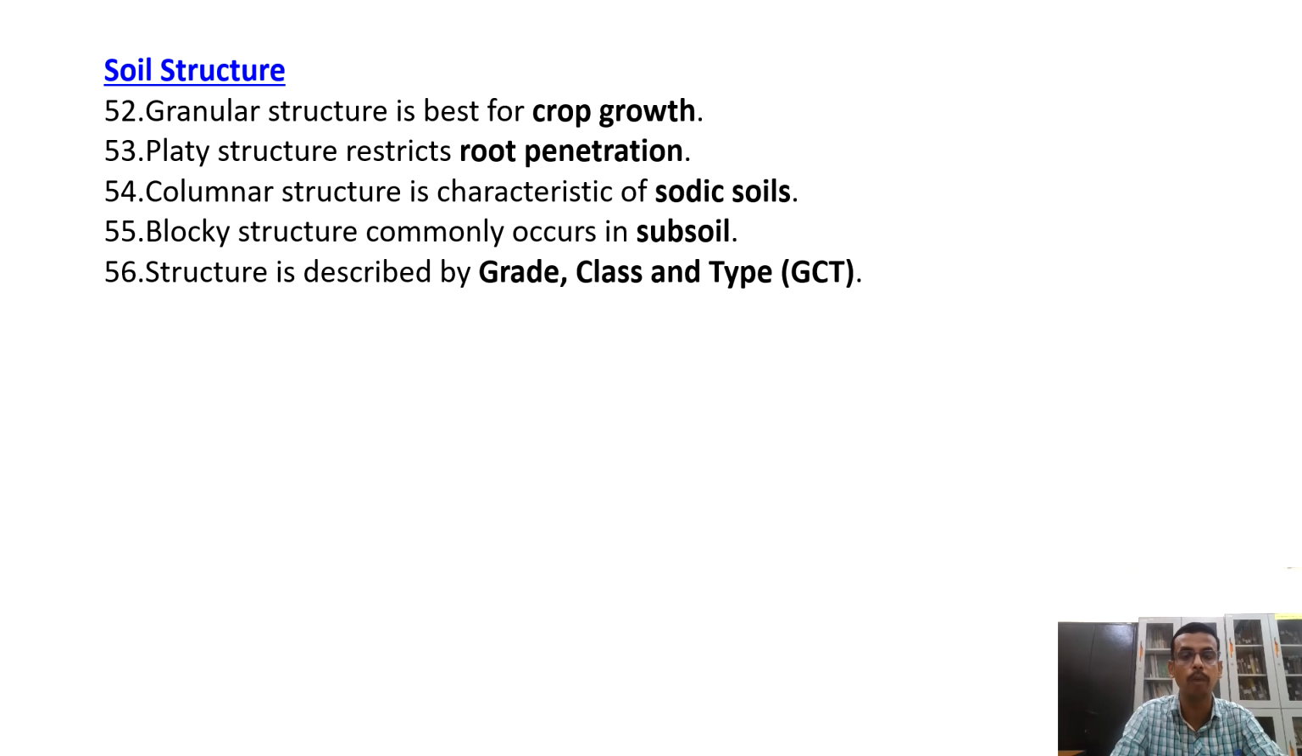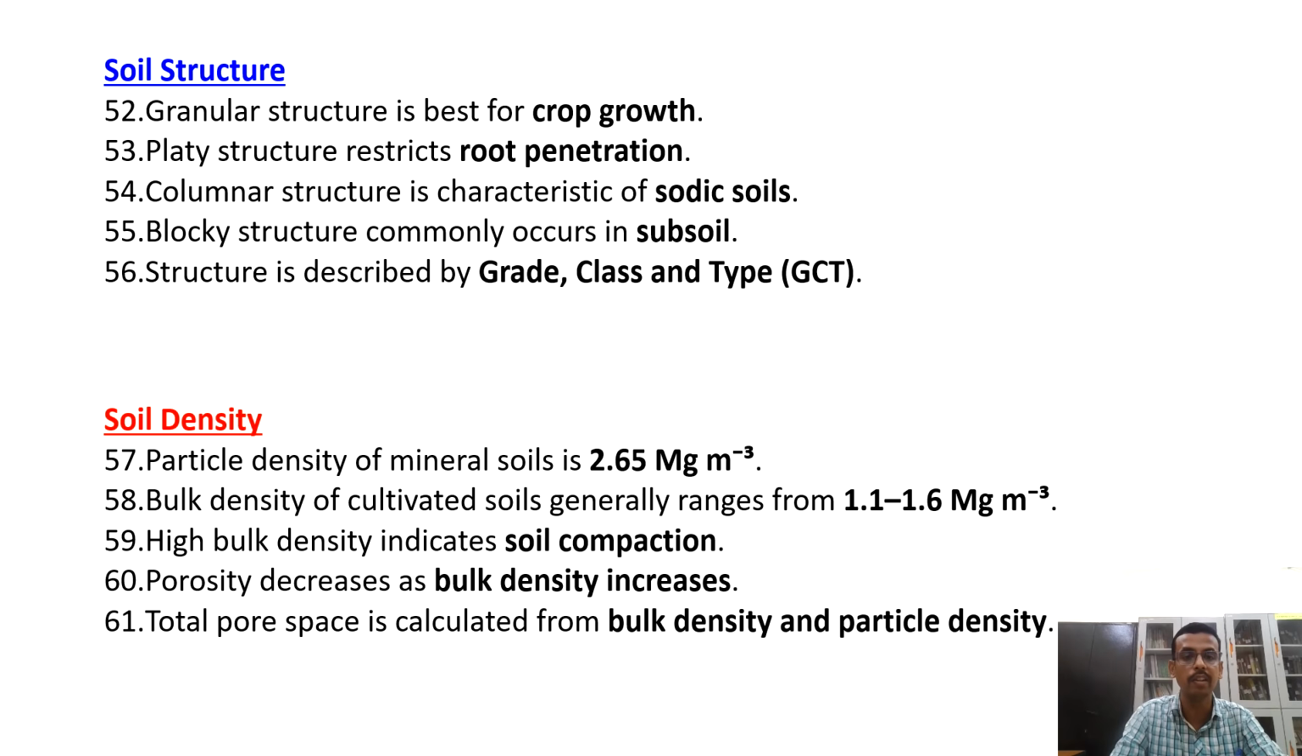Blocky structure is commonly found in the subsoil layer. Such structure is described by grade, class, type, GCT. Then soil density: particle density, the common value is 2.65 megagram per meter cube. Bulk density of cultivated soil varies from 1.1 to 1.6 megagram per meter cube. High bulk density indicates soil compaction.